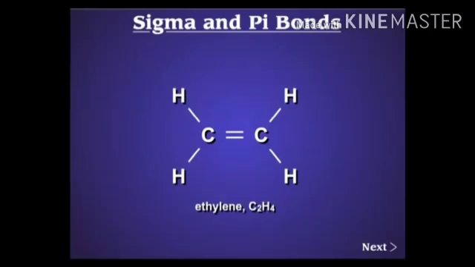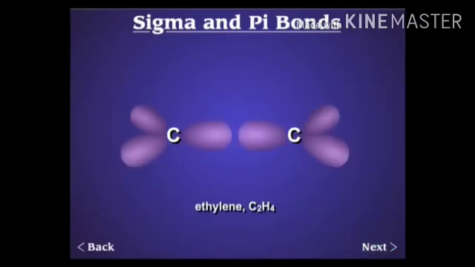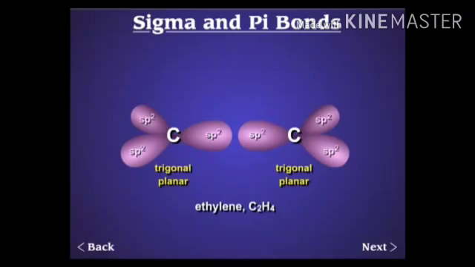Next example is the ethylene molecule. In the ethylene molecule also there are two carbon atoms which are joined together, and further each carbon is joined with two hydrogen atoms by single bonds. Whenever a single bond is present between atoms in a molecule, that single bond is always a sigma bond, and this bond is formed by end-to-end overlapping. After making a single bond, another bond is possible.